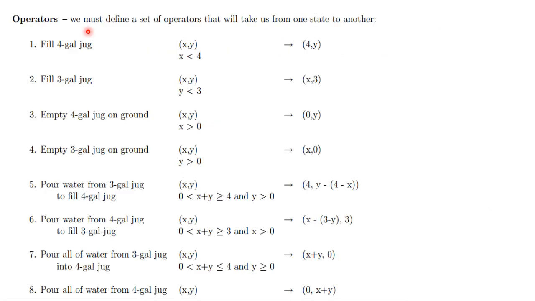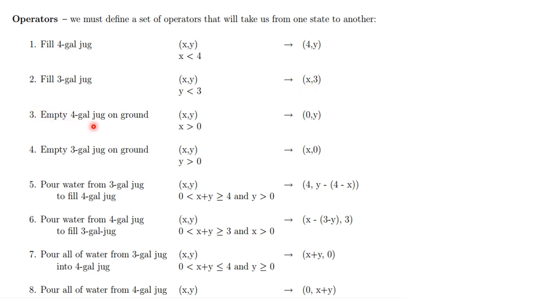We have to define a set of operators to make state changes from one state to another. Some of the operations are: fill the 4-liter jug. In the state representation (x, y), x represents the first can and y represents the second can. In order to fill the 4-liter jug, the water in the first can should be less than 4. After filling the first can, the state is (4, y). Fill the 3-liter jug: we fill the second jug with 3 liters of water.